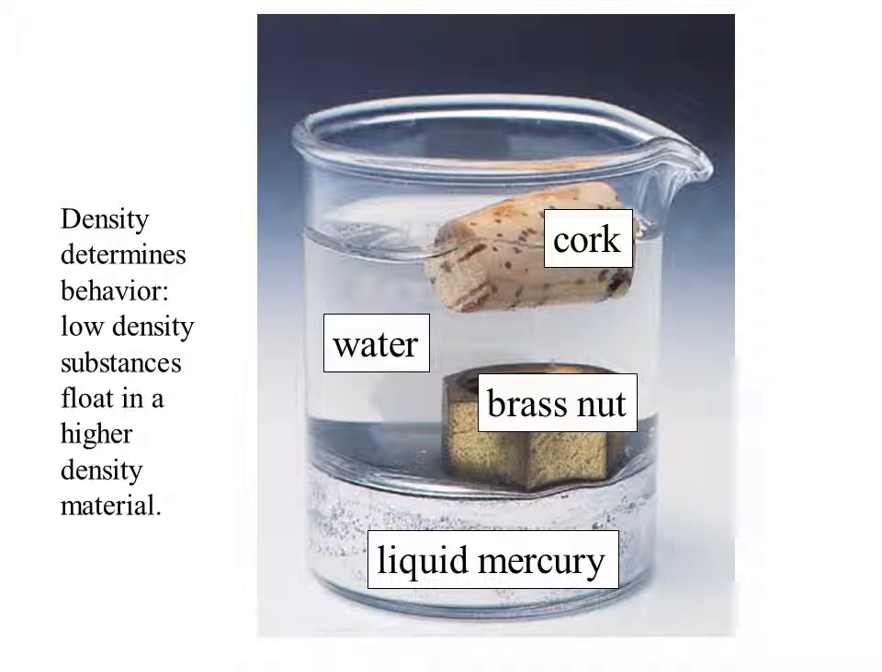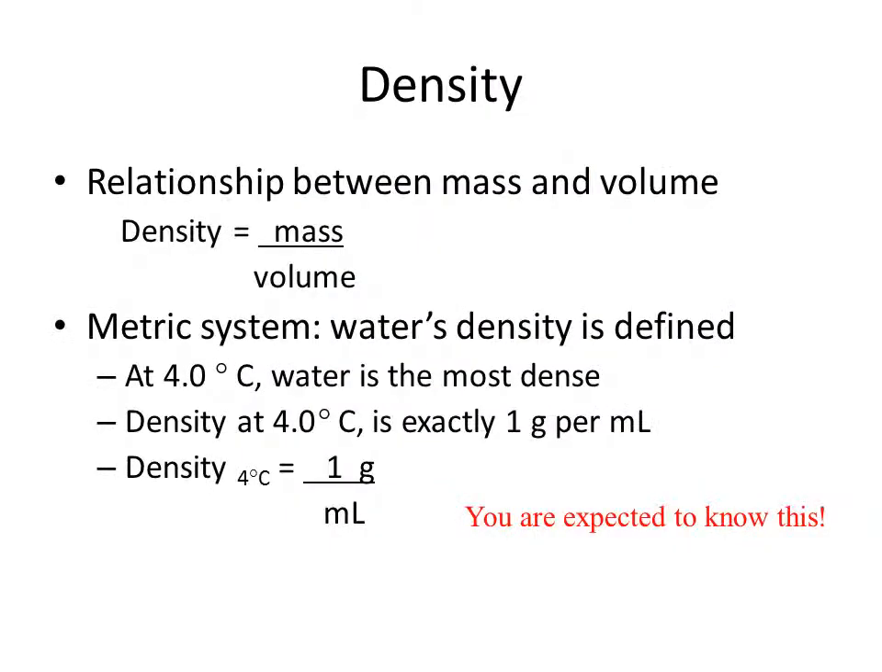Water has a density of 1 gram per milliliter, and brass has a density of something like 4 grams per milliliter. And then liquid mercury has a density of around 13 grams per milliliter. And it is that numerical value that allows you to predict whether or not something will float or sink in another material.